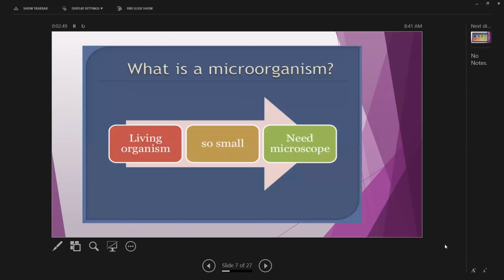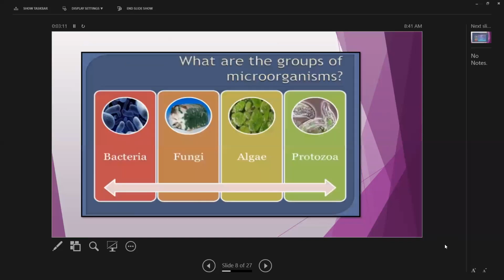What is a microorganism? A living organism which is so small and needs a microscope. So it's very clear to us that microorganisms are living organisms. They are so small that if we need to see them, we have to use a microscope. What are the groups of microorganisms? As we discussed in the first slide, there are bacteria, fungi, algae, and protozoa.